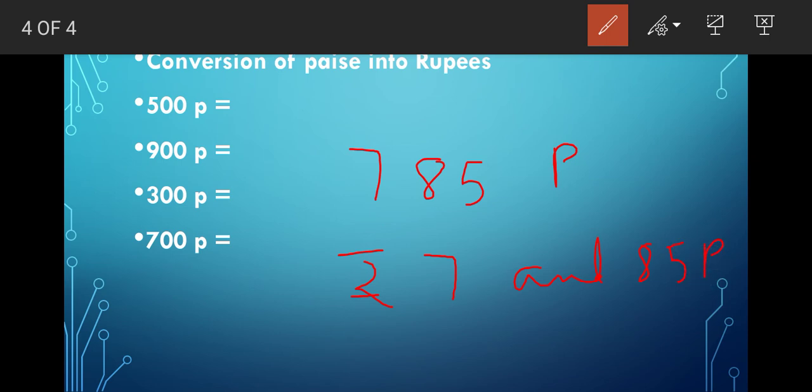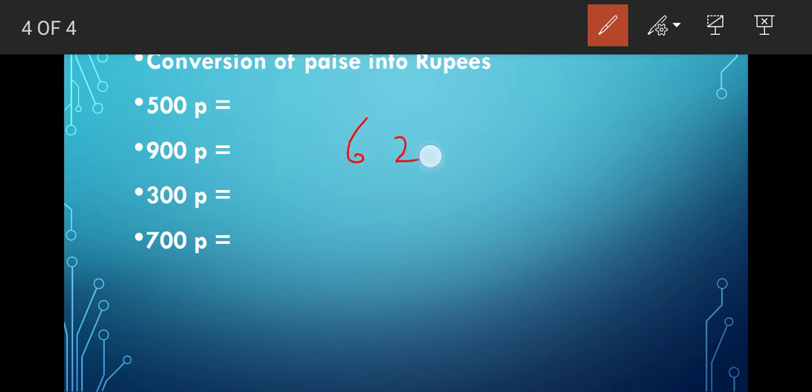Understand? Paisa you can write symbol P also. Alright. Now taking another example, if it is 625 paisa, then how are you going to write this one? You will write it as rupee 6 and 25 paisa. Alright, I hope you understand now.